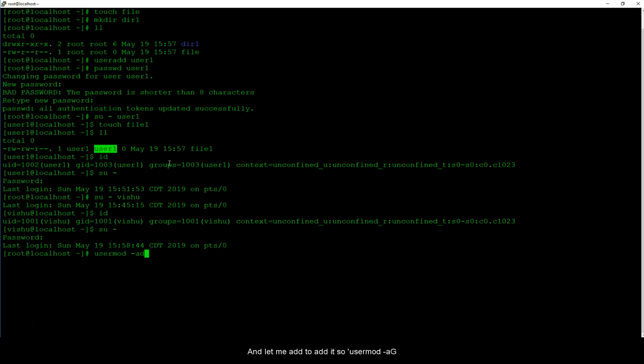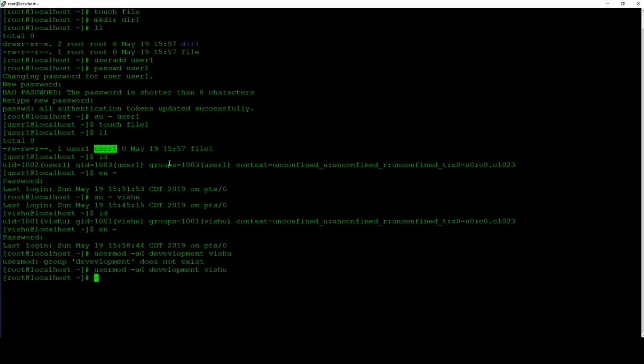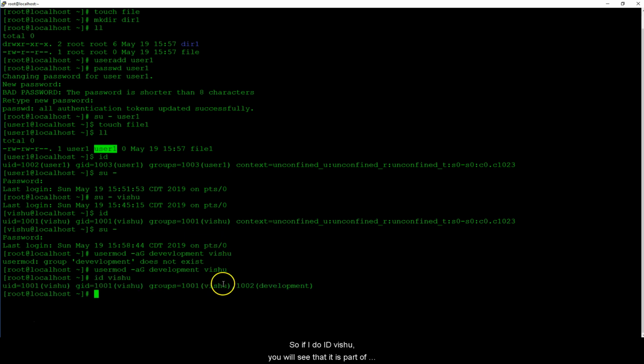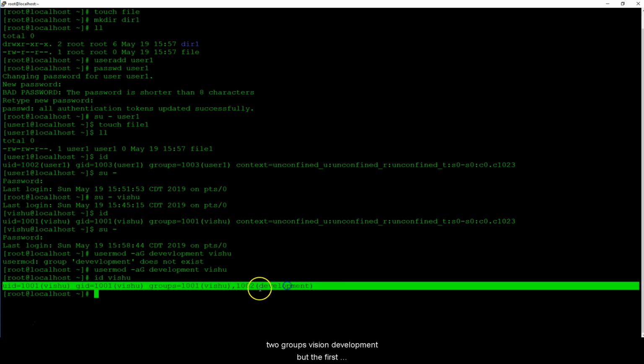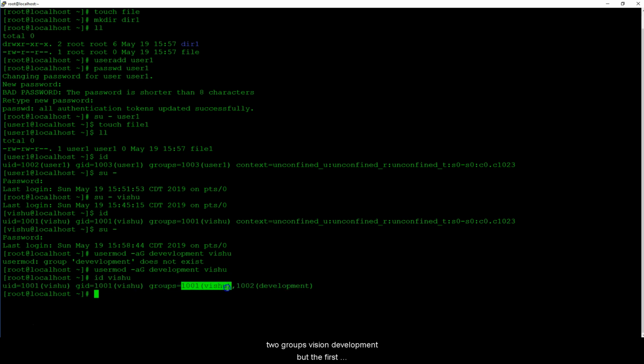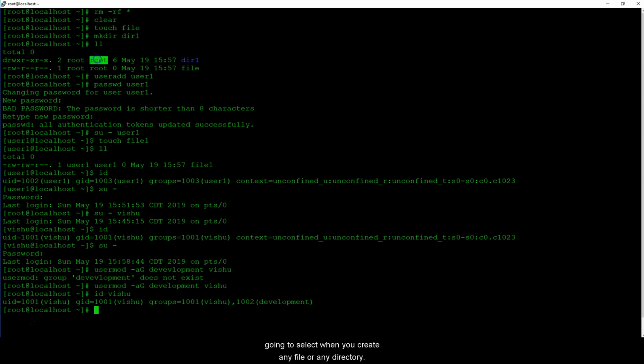So usermod -aG development Vishu, and groupadd development. Oh, I spelled it wrong. If I do ID Vishu, you will see that it is part of two groups, Vishu and development. But the first group is always the primary group, and this is what it is going to select when you create any file or any directory.